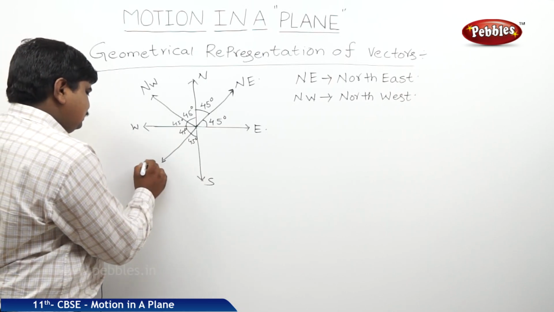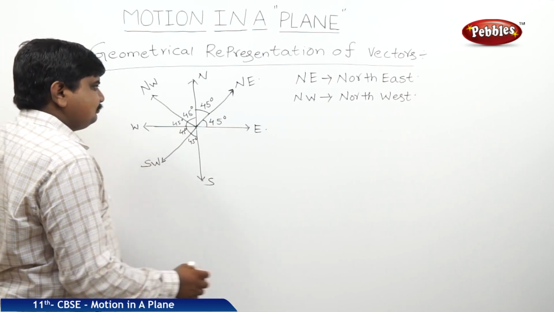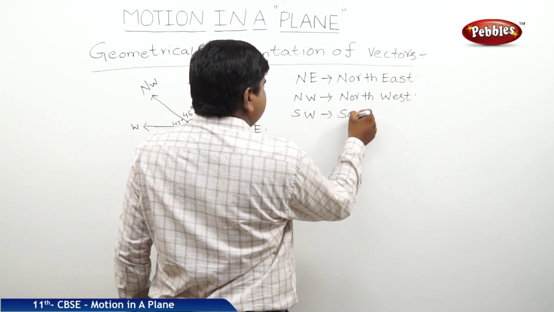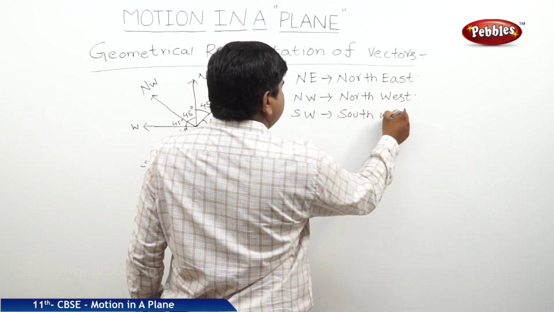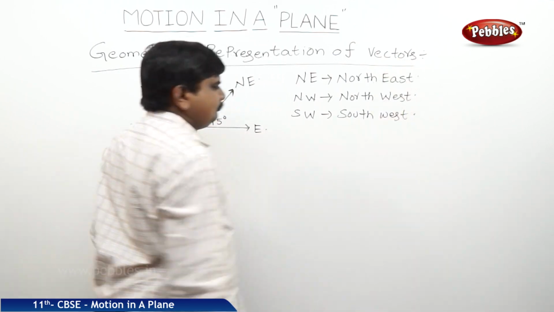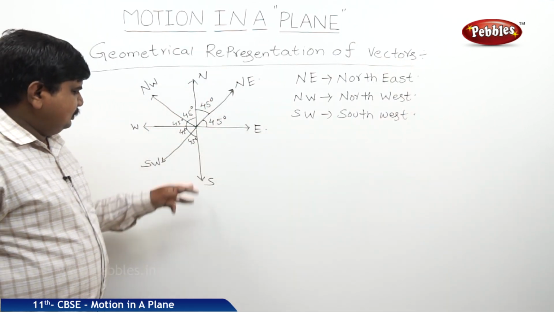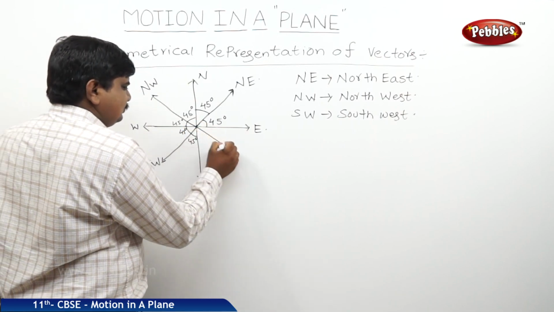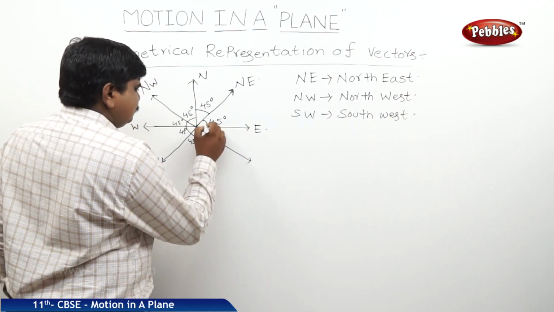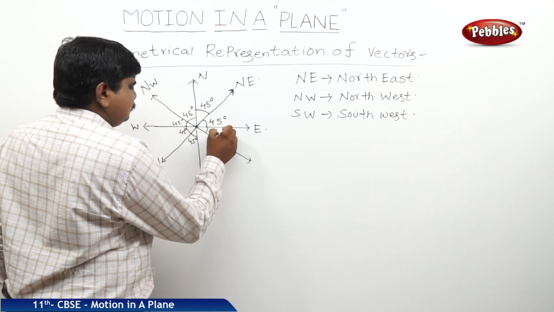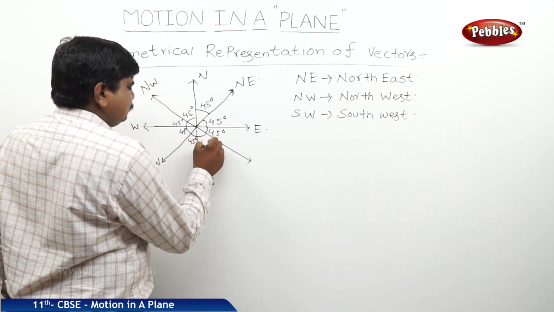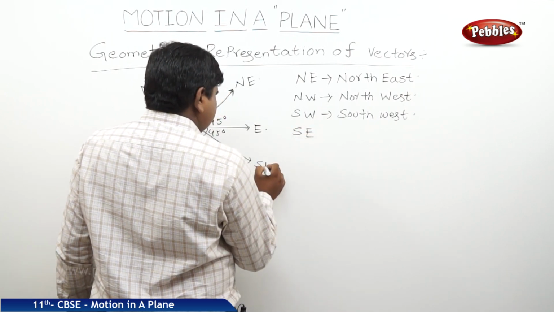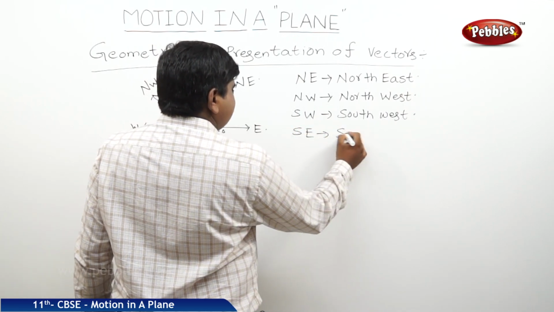This is southwest. The last one is southeast, SE, southeast.